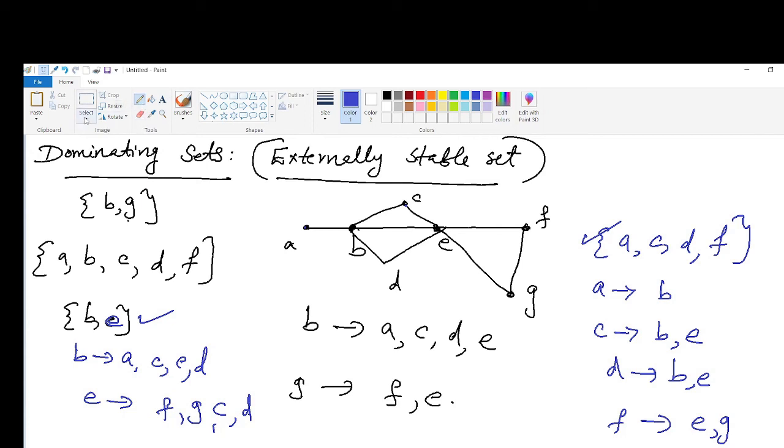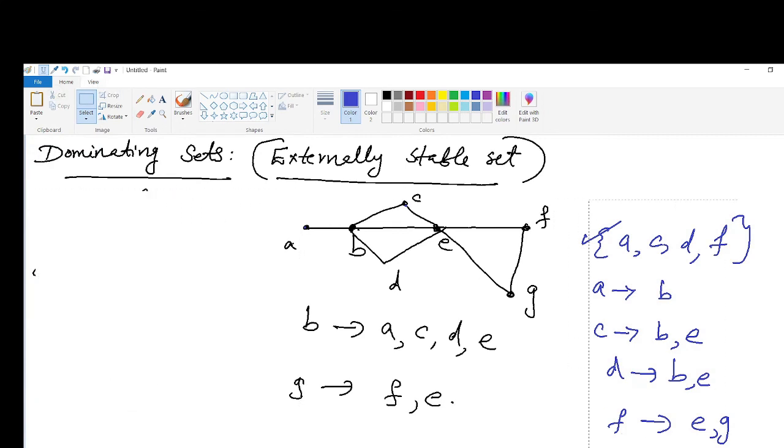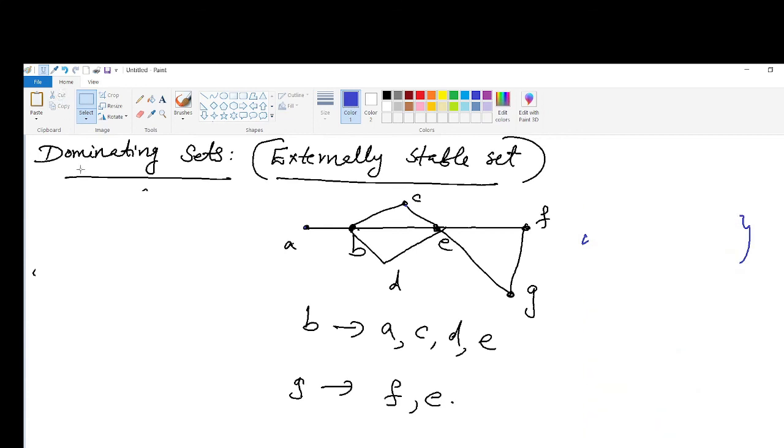Now let us move to the observations. The first observation is any one vertex in a complete graph constitutes a minimal dominating set. Second, every dominating set contains at least one minimal dominating set.